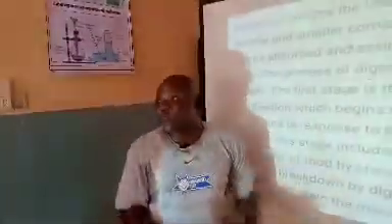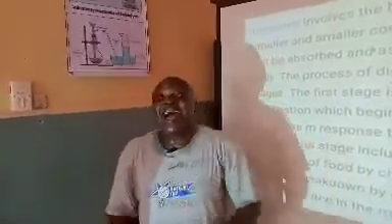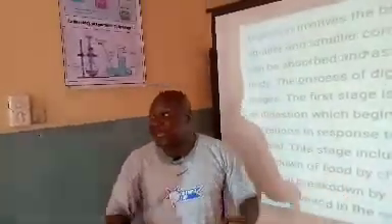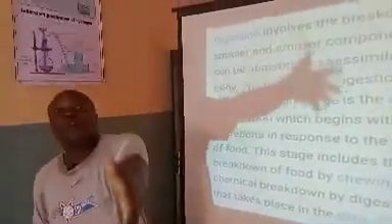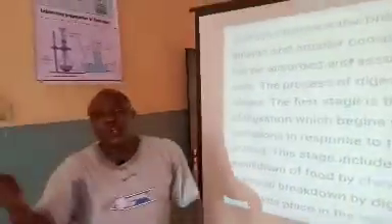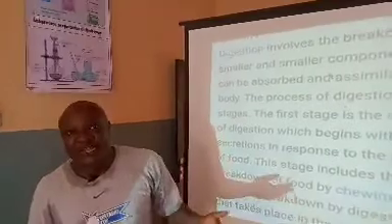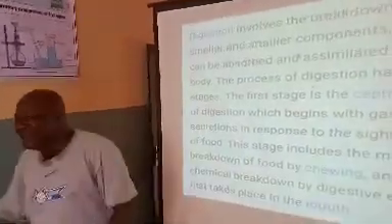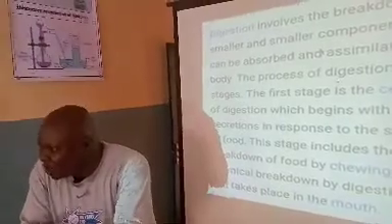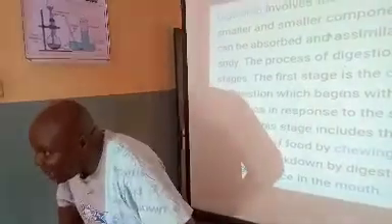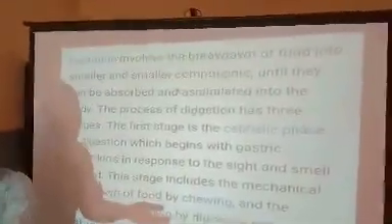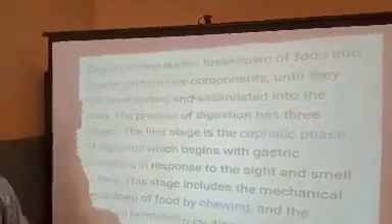That's the more reason why, if somebody eats and the person has a form of stomach upset, what happens at the end of the day? The stomach starts rumbling, and because you don't have the muscle to bring back your food, the next thing you do is you vomit. When you vomit, you look at the food and say, God, it looks disgusting, because it looks slimy. It means that the enzymes in the mouth have done their part. The ones in the stomach, pepsin and renin, are also doing their parts to break the food down. When the food is broken down, it will be absorbed in the bloodstream, and assimilation means it will be assimilated by the body into the body.